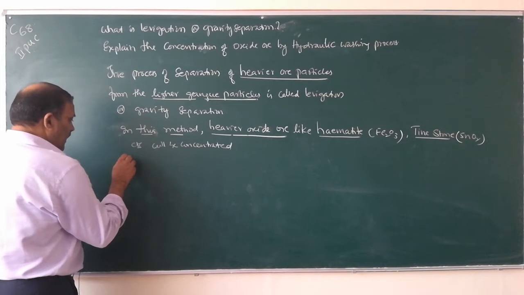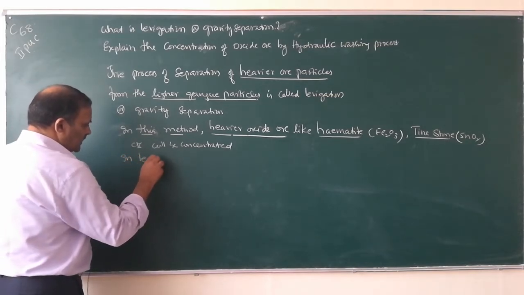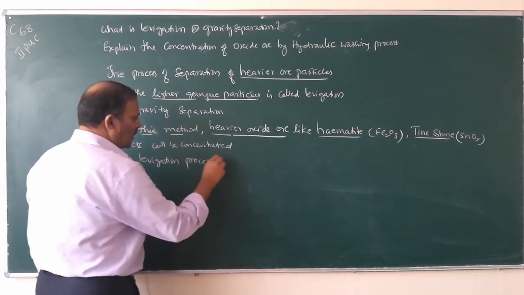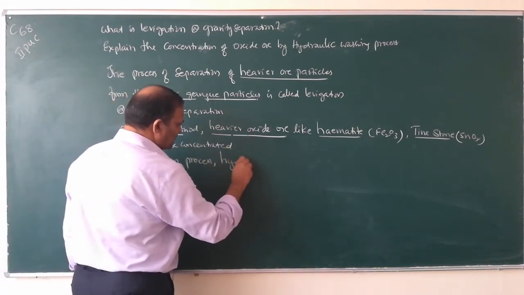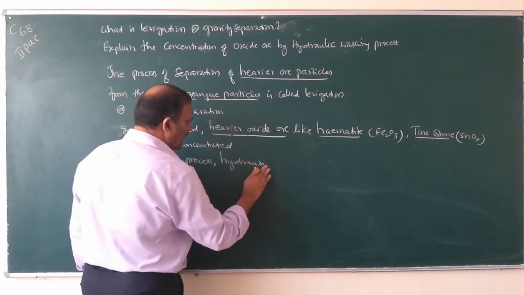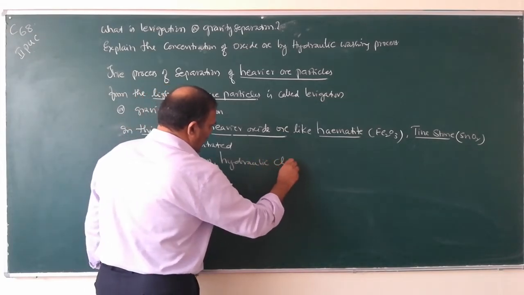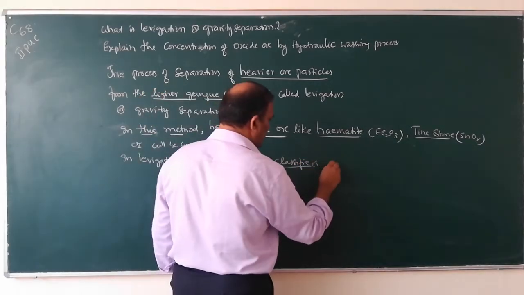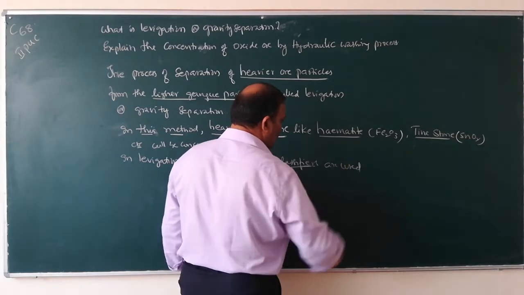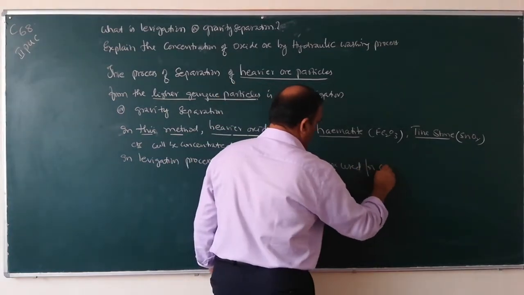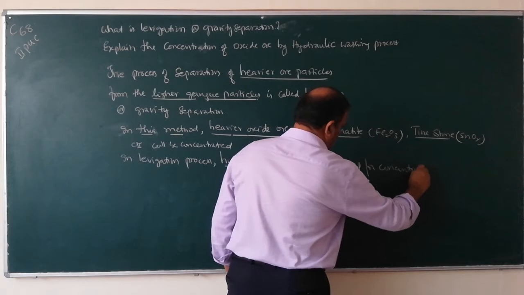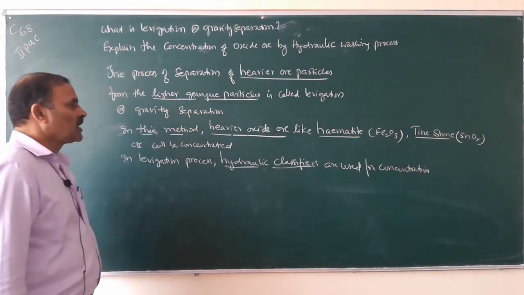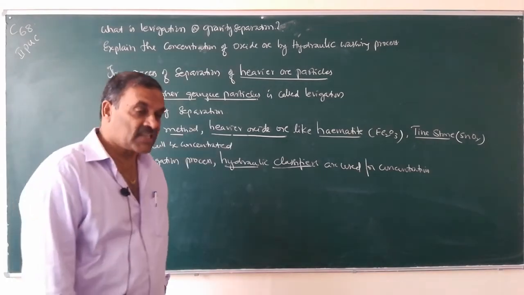So in levitation process, hydraulic classifiers are used for concentration. These are the equipment or the apparatus used for levitation process.